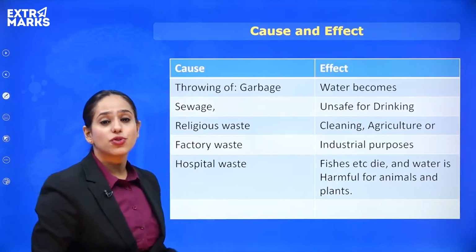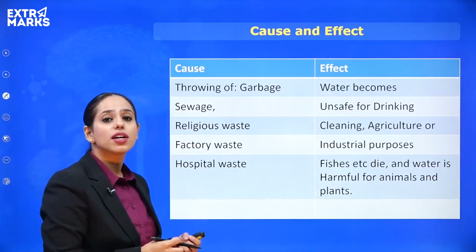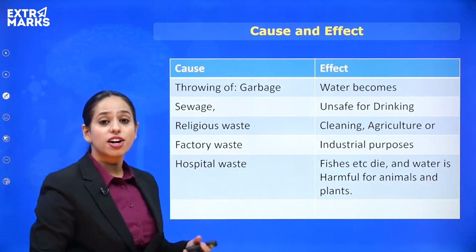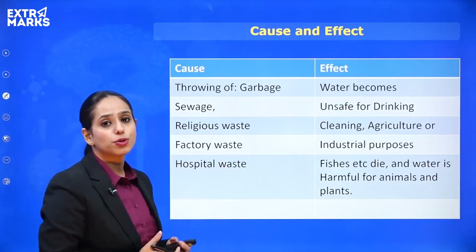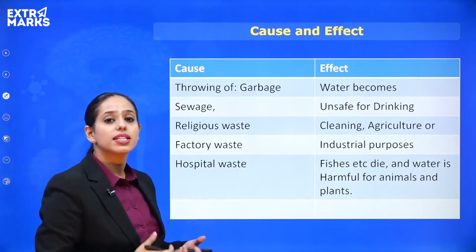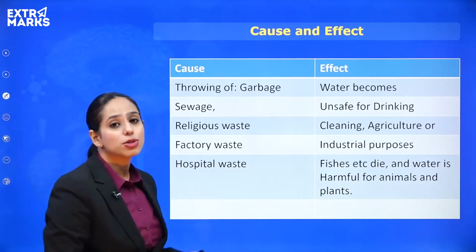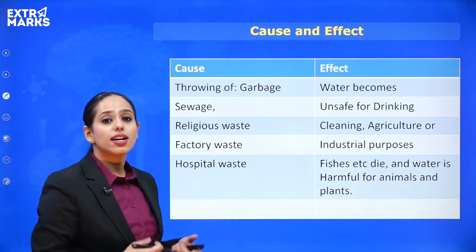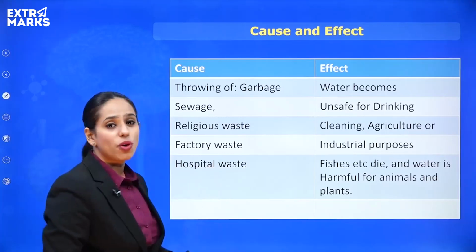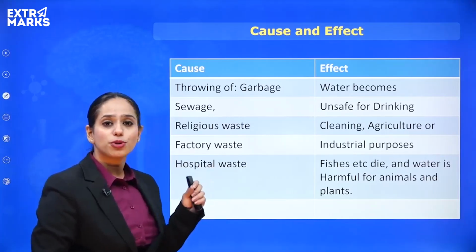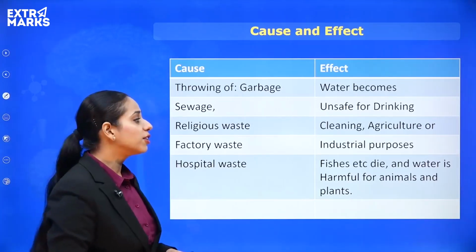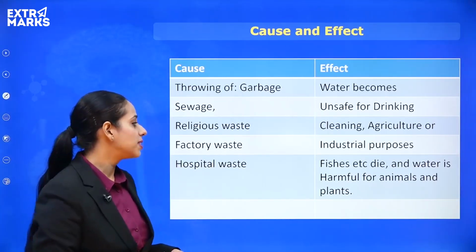Then there is sewage, which is discharged from homes or from factories. We have different types of hazardous waste that is put into the river bodies, and religious waste, which comes after many ceremonies, and hospital waste, which can also be called hazardous waste, which might cause a lot of problems, right? All these things are put into the water, and that's what makes water unfit for drinking or even for cleaning or agricultural purposes.